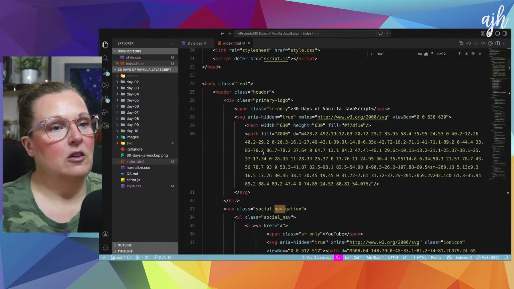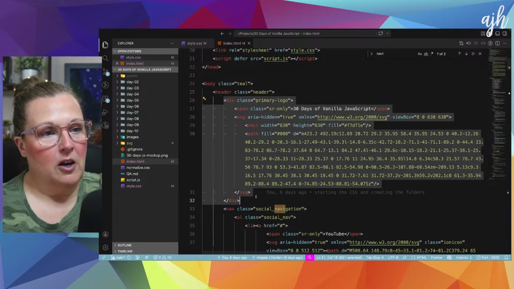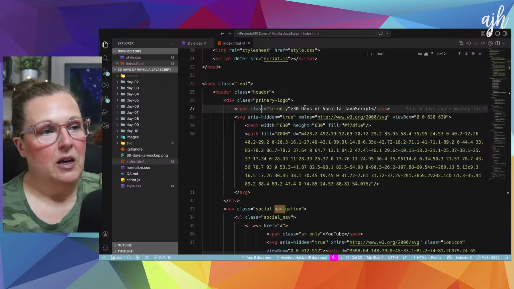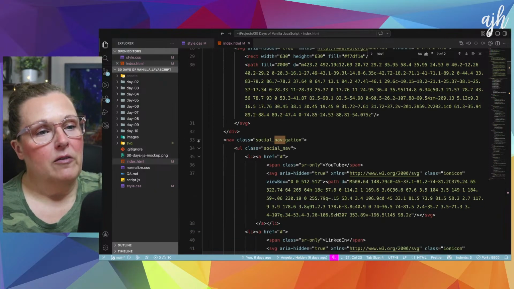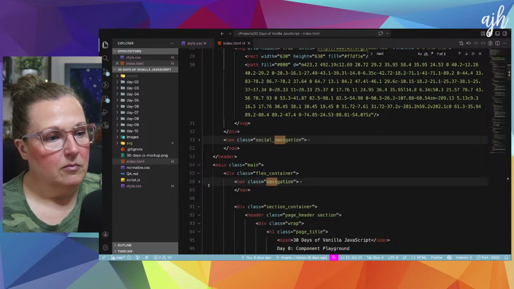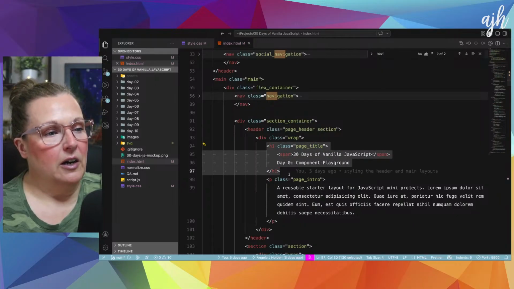And I did things a little bit differently. So here's our primary logo with our SVG, and then we have a span where 30 days of vanilla JavaScript is screen reader only text. Let me just collapse a couple of these things. Then we have our page title right here, Day 0 Component Playground.